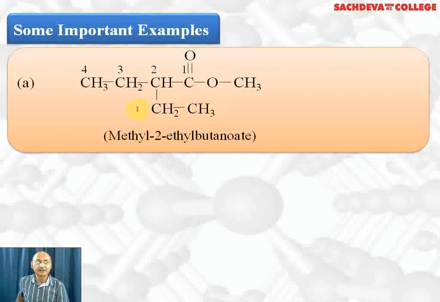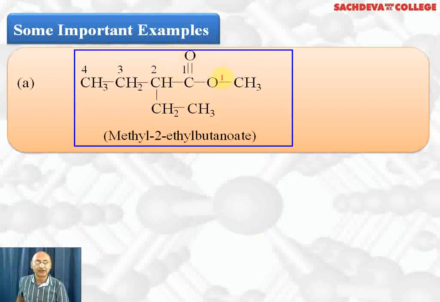Let's take up an example based on functional group, naming of functional group. Here first we identify the primary functional group. This is ester. Once you identify that ester is the functional group, find out this alkyl group. This group is methyl, so we write methyl first. Now this is the parent chain which we count 1, 2, 3, 4. With the second carbon, an ethyl group is attached, so we write 2-ethyl. Total carbon atoms counted are 4, we write butanoate. "Oate" is the suffix for ester, which is the functional group.